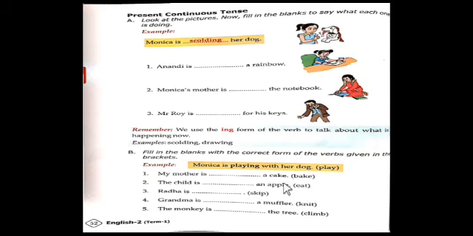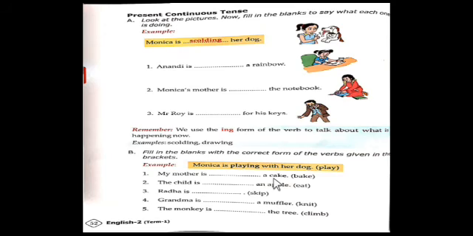Okay, so the next exercise: fill in the blanks with the correct form of the verbs given in the brackets. So there are 5 fill in the blanks. Each fill in the blank has a verb. So add the ing form to the main verb and complete the sentence. Okay, first one, my mother is dash a cake.